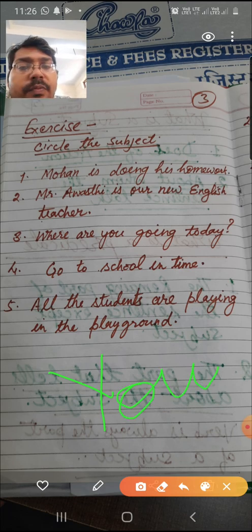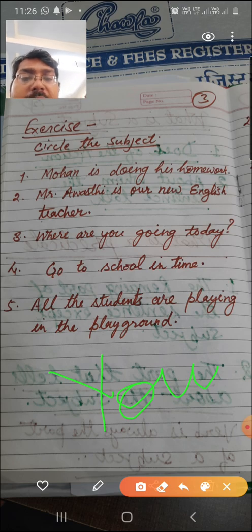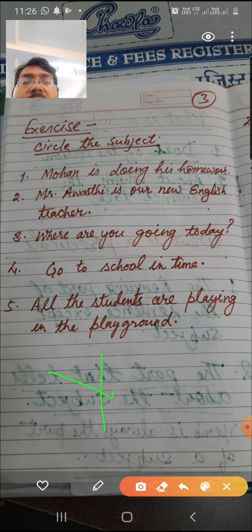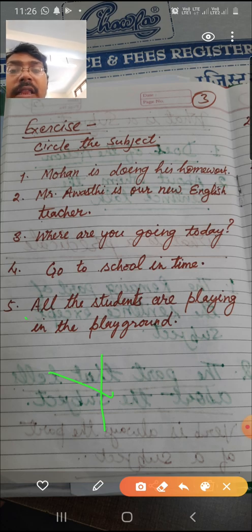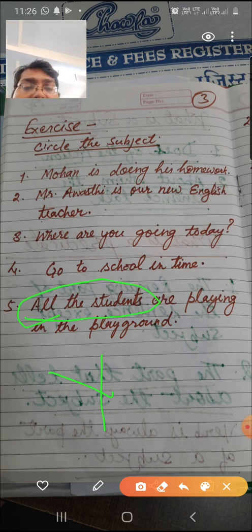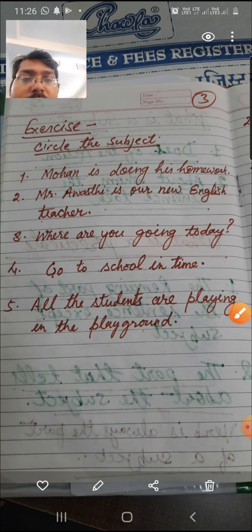Now you see the next sentence: All the students are playing. So here somebody asks the question, who are playing? All the students. So all the students will become the subject here, and the remaining part will become the predicate. I hope it is clear to you.